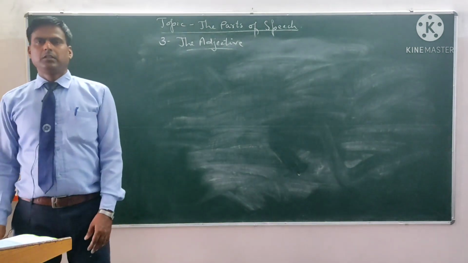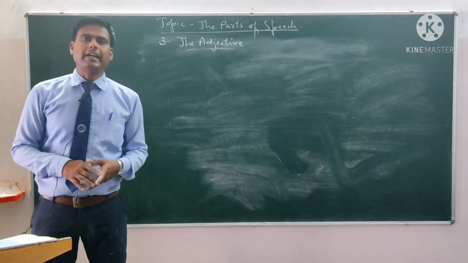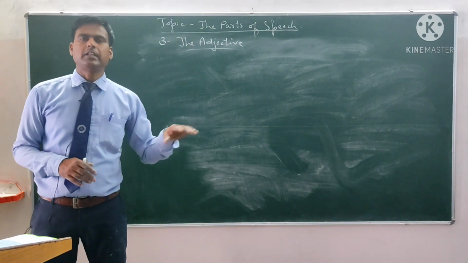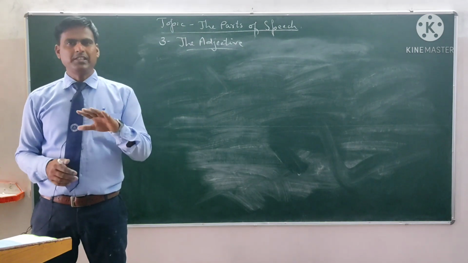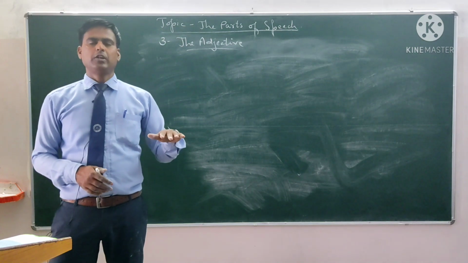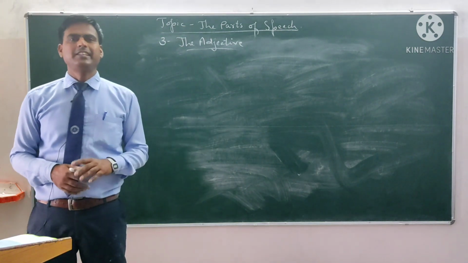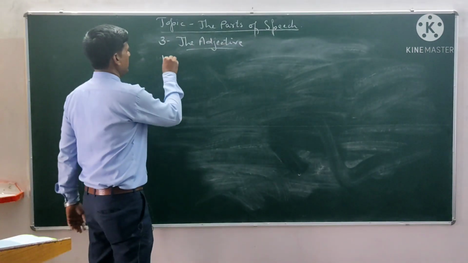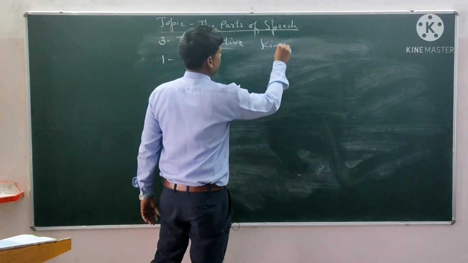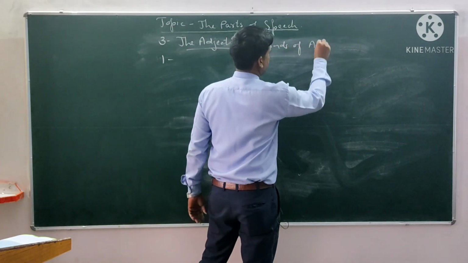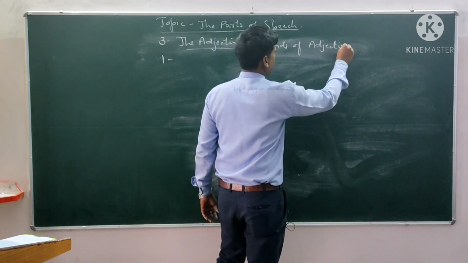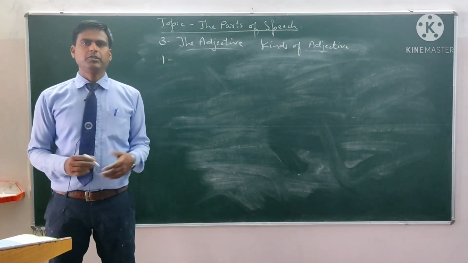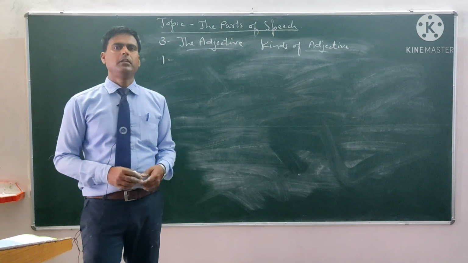Adjectives, here you can say the describing words, are called adjectives. Adjectives are the words which add something to the meaning of a noun or pronoun. If there is a word and that word adds something to the meaning of a noun or pronoun, then it is called an adjective. Examples of adjectives: good, bad, worst, beautiful, ugly, etc.